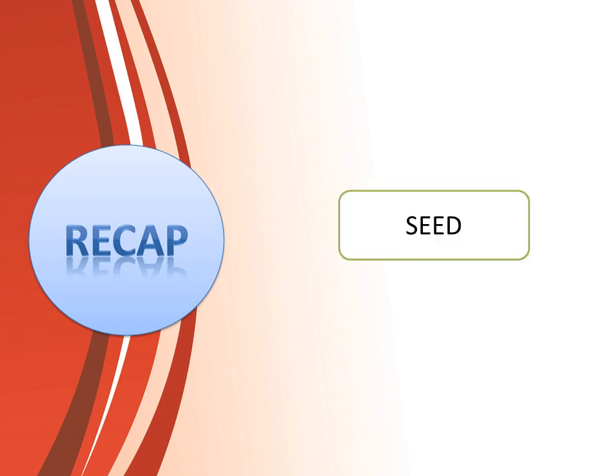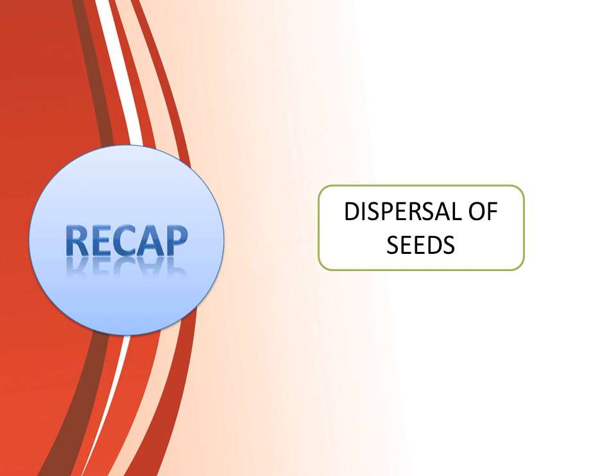Yes? And now what is a seed? A seed is a small hard structure present inside the fruit. And we also learned the structure of a seed. A seed contains three main parts: seed coat, seed leaves and embryo. The next thing we learned was dispersal of seeds. So what is dispersal of seeds, children? It is a process by which seeds are scattered to distant places.